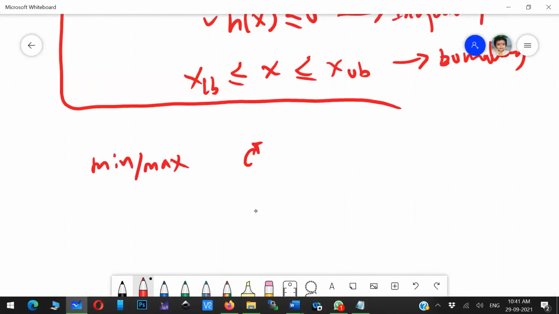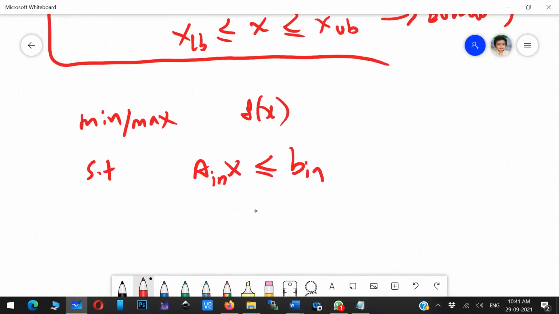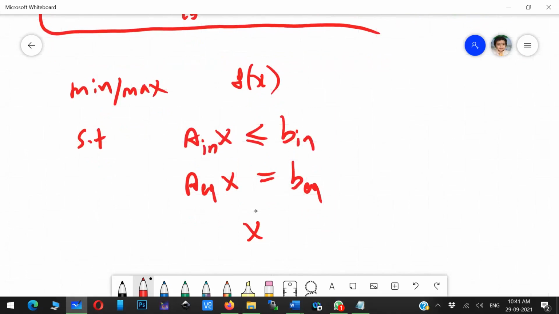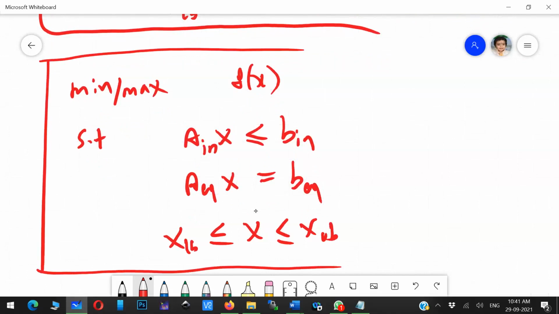Or this can be f of x only, subjected to an inequality constraint A x less than or equal to b inequality, and an equality constraint A x is equal to b equality, and x is in between the lower bound and upper bound. So this is one matrix representation of your optimization problem.